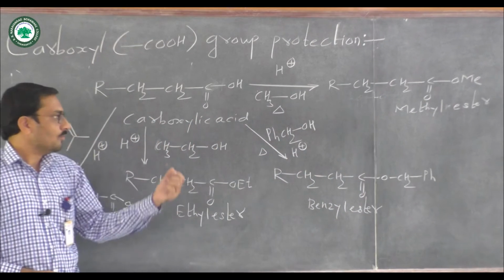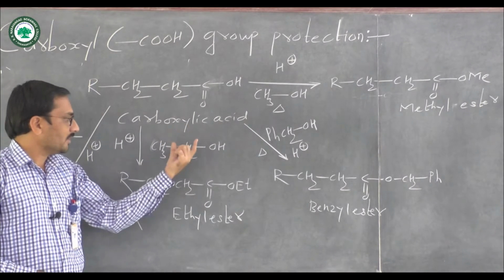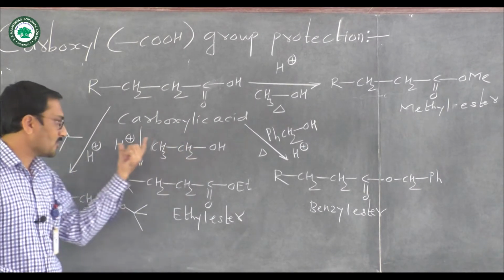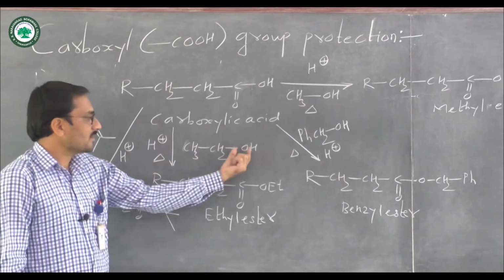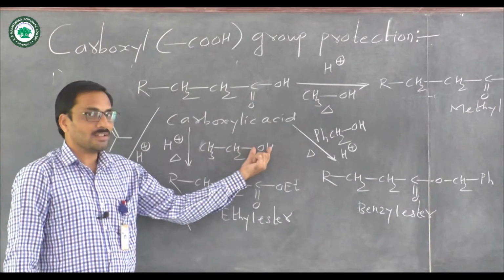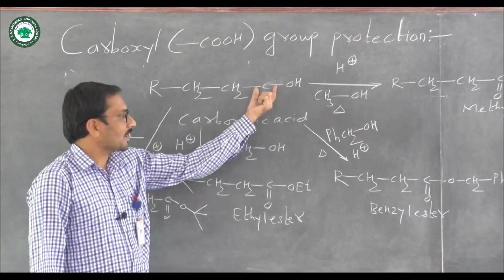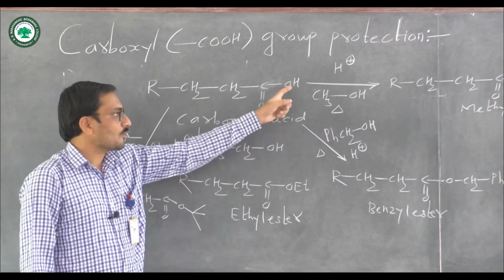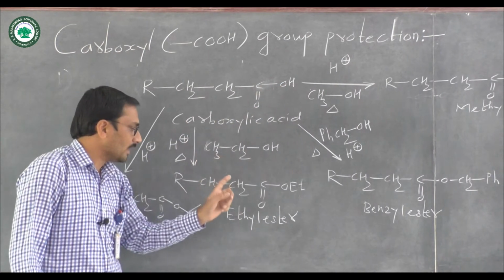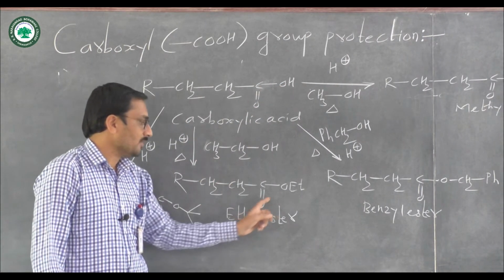If we allow this acid to react with ethanol, again in the presence of acid and under heating condition, then the oxygen electron pair reacts with the carbonyl group of the carboxylic acid. There is loss of a water molecule and there is formation of ethyl ester.